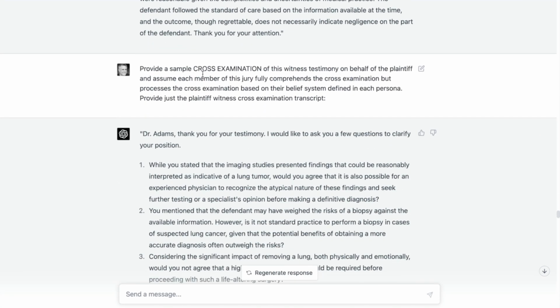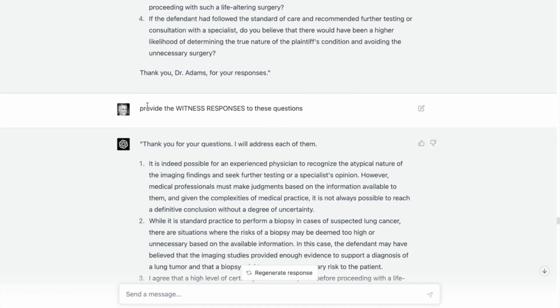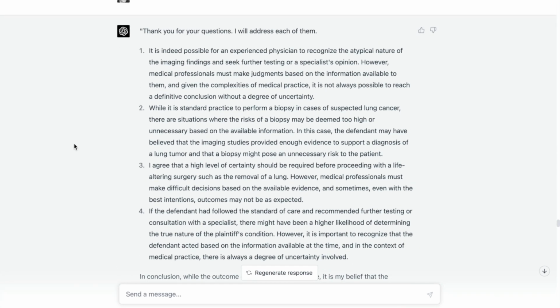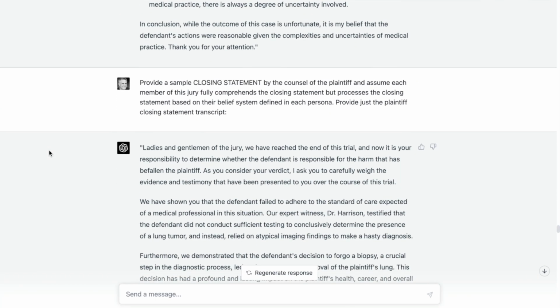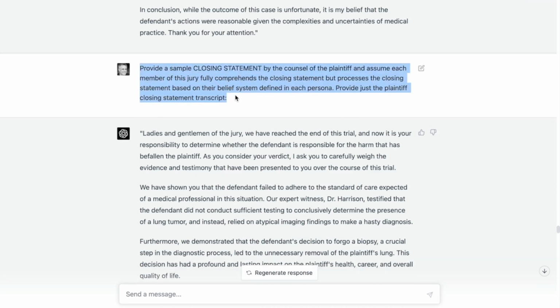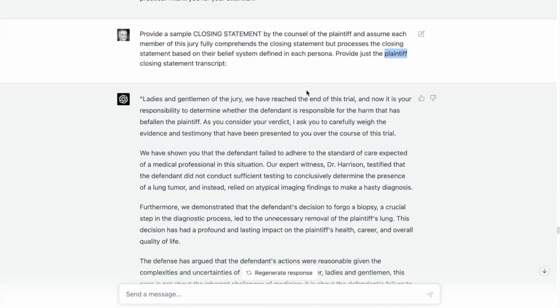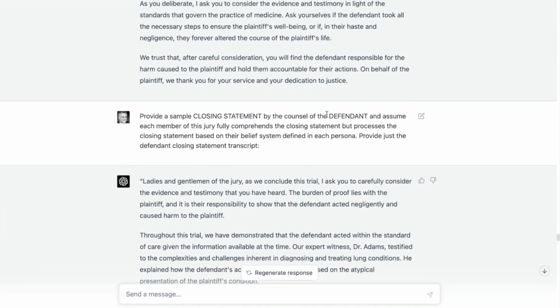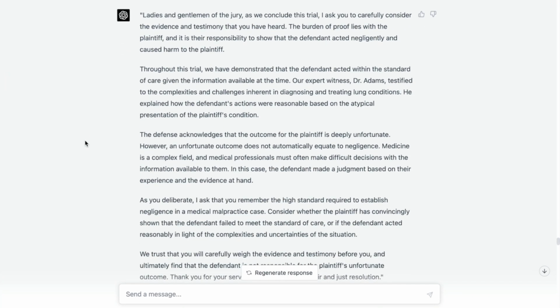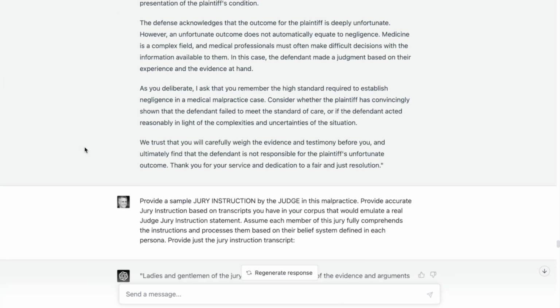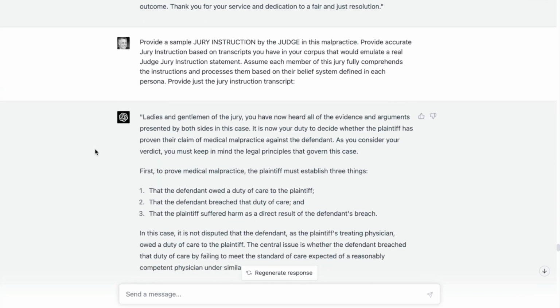Same thing, cross-examination of this witness testimony on behalf of plaintiff. So you see we're kind of going back and forth with the cadence of a court case. And of course, these are not the same brevity that an actual deposition might have. Same thing with the closing statement. So now we have closing statement on behalf of plaintiff, and we're going to do the same thing, closing statement on behalf of defendant. And I'm doing the same thing here. Assume that each member of this jury fully comprehends the closing statement. Now, I get it. Not even human jurors can fully comprehend. We can't guarantee that, but I'm just trying to press for perspective consistency throughout this entire conversation.